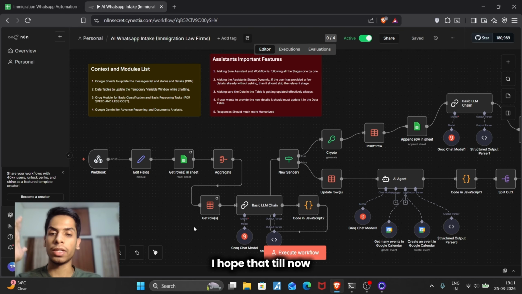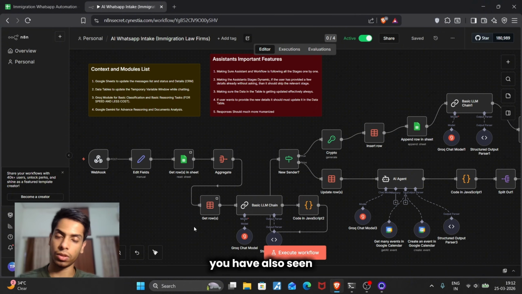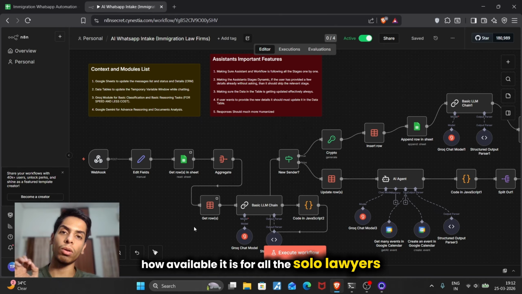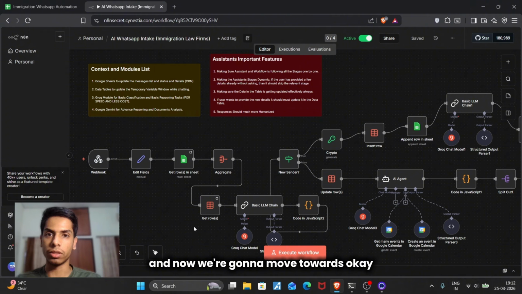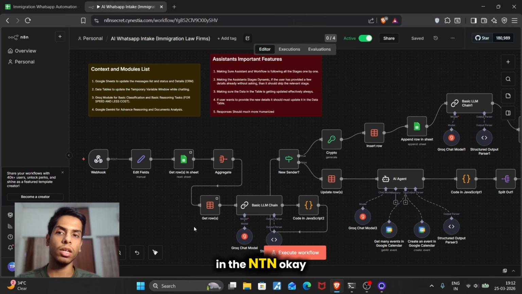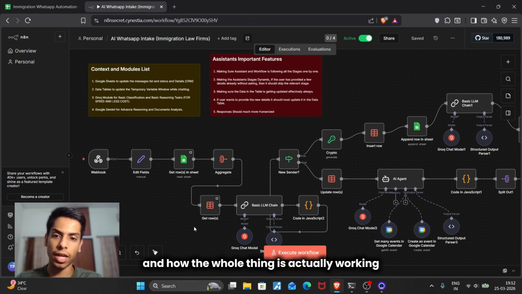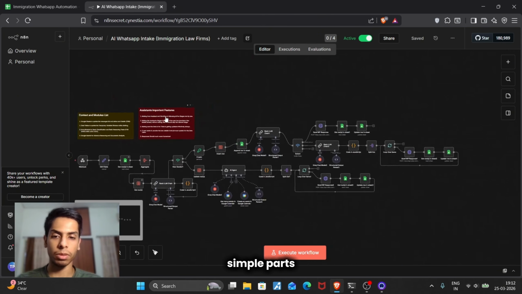So I hope that till now you have already seen the demo of this whole system, how great it is in terms of performing all of its tasks, and how valuable it is for all the solo lawyers and small law firm owners. Now I'm going to show you how I actually built this whole system in n8n, by integrating different platforms together and how the whole thing works at an in-depth level. So let's first start with very simple parts.